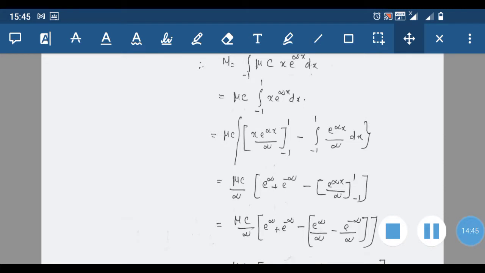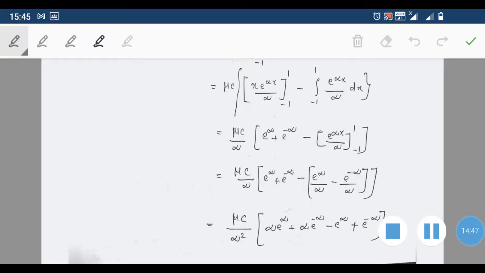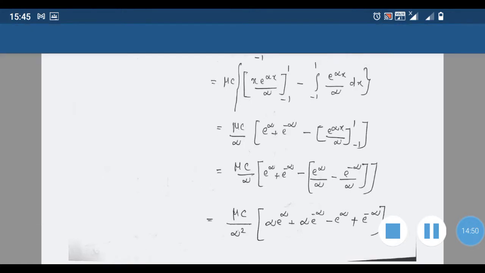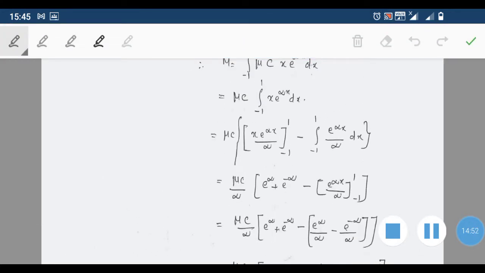that is mu c is a constant. We can write like this. Then we have this limits. We can write like this. First of all, x, first function, into integral of second, that is x e raised to alpha x divided by alpha within the limit -1 to 1, minus integral of derivative of first, means e raised to x into derivative, which is 1, into integral of second, means e raised to alpha x by alpha, into dx. Now substituting the values from the first one, mu c divided by, from both we have alpha that we have taken outside, mu c by alpha.